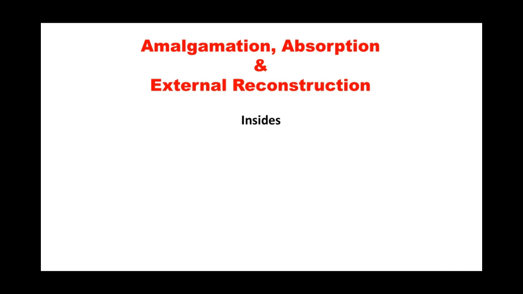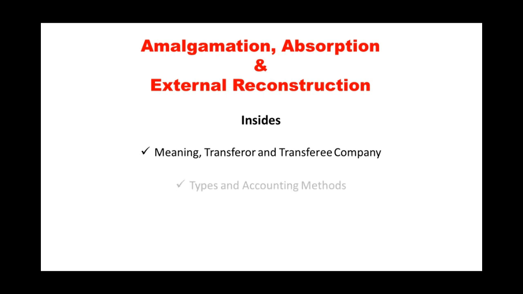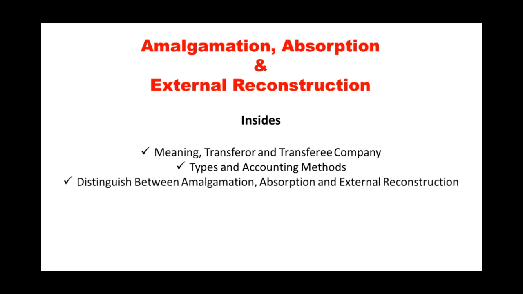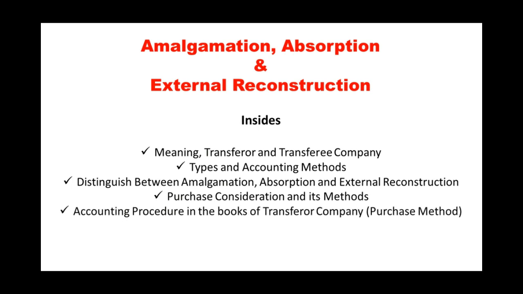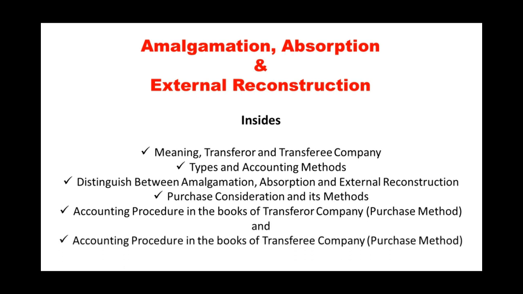First we are going to study what we mean by amalgamation, the meaning of transferor and transferee company, types and accounting methods of amalgamation, the distinction between amalgamation, absorption and external reconstruction, purchase consideration and its methods, accounting procedure in the books of transferor company on the basis of purchase method, and accounting procedure in the books of transferee company on the basis of purchase method.